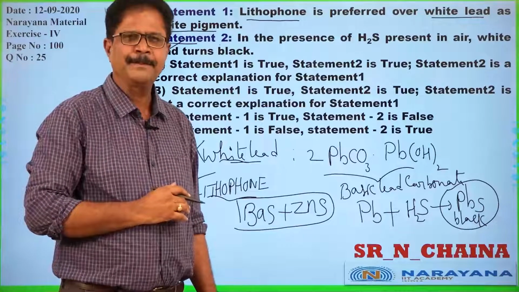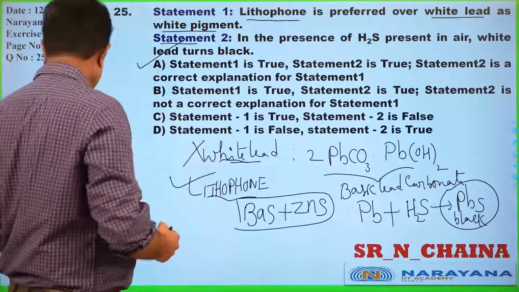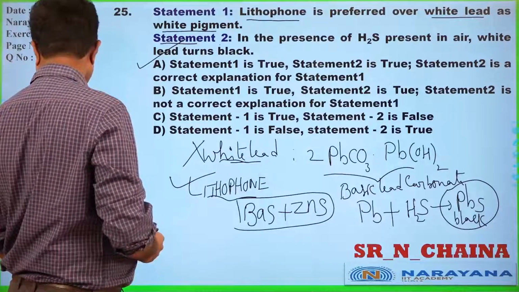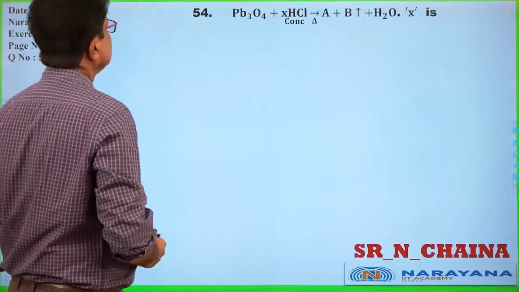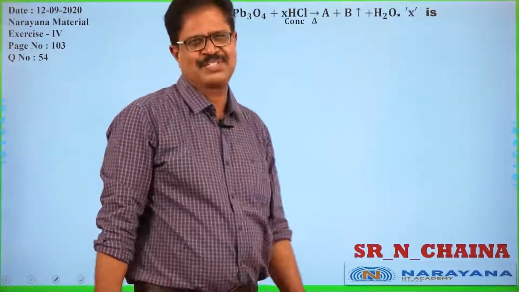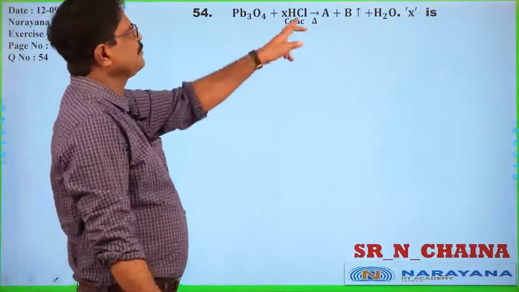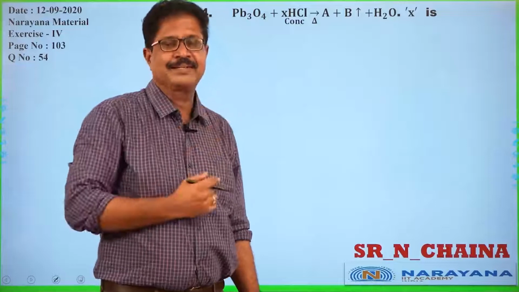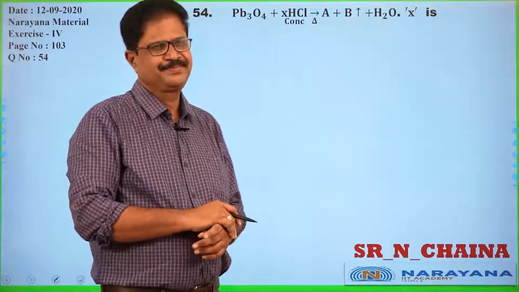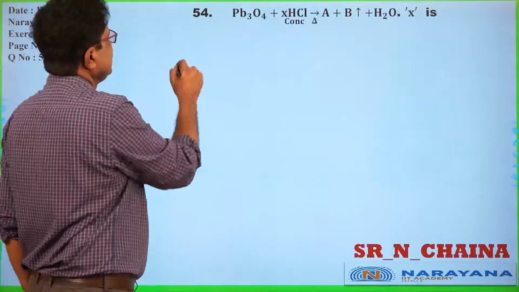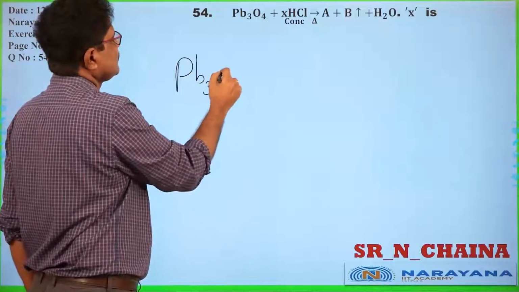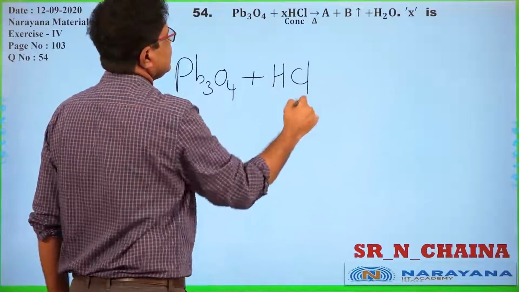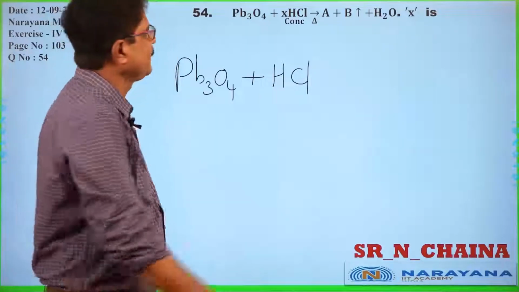Okay, let us move. Fine, one more question: Pb3O4 with HCl. Stoichiometric consideration tells us that Pb3O4 is reacting with hydrochloric acid.